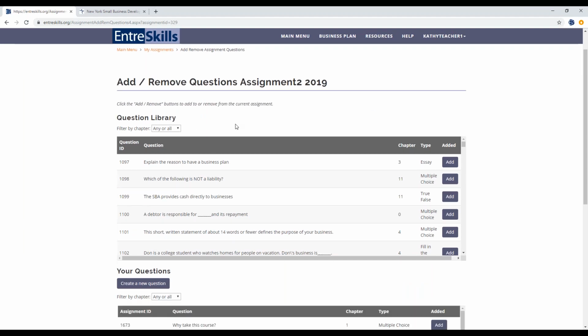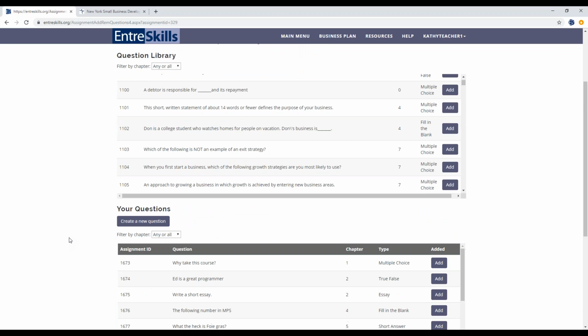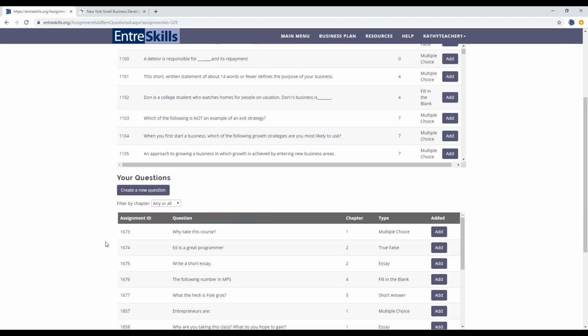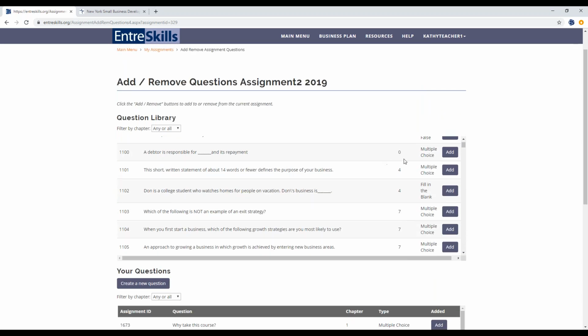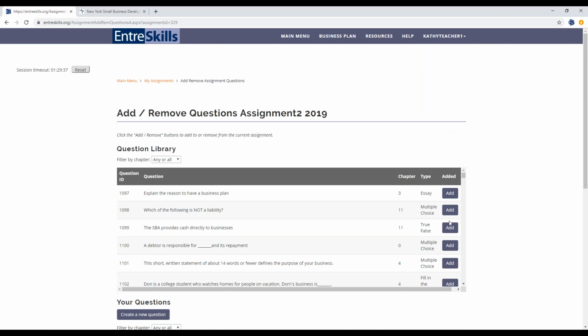There are two parts in the question bank. There are EntreSkills canned questions that are already created for you. And then there are any questions that you create. So again, if you have a new account, you won't see anything down here unless you create questions. And there are different question types. There are essay, multiple choice, true, false, fill in the blank, and short answer. The multiple choice and the true, false questions, once you create assignments with those, will be auto-graded by the system.